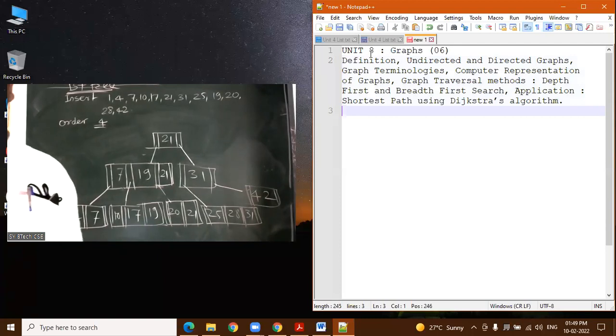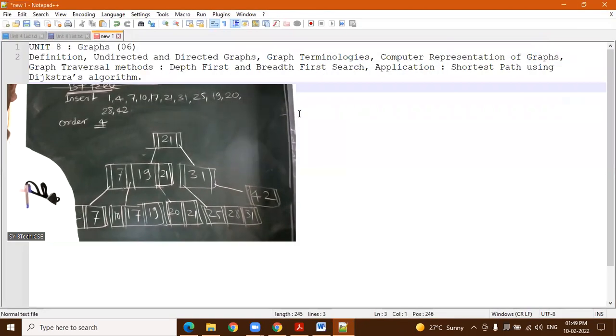Okay, now the next unit is the graph. Next unit is graph. We will see.